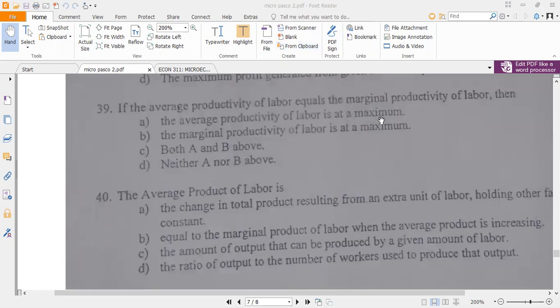And then number 40. The average product of labor is? That is total output divided by the variable factor, so divided by labor. So the ratio of output to the number of workers used to produce that output level. So AP is equal to TP divided by L. So that should be D.